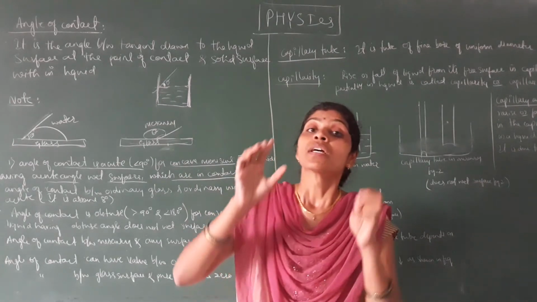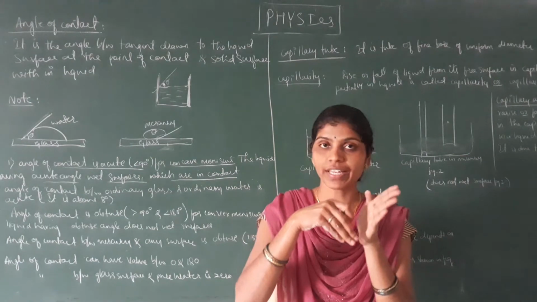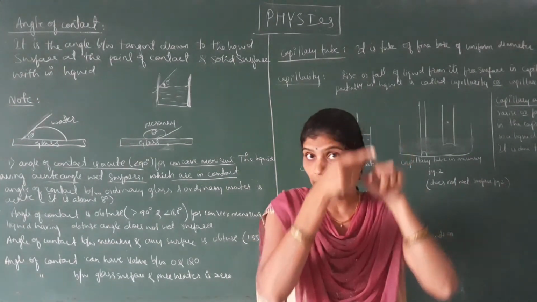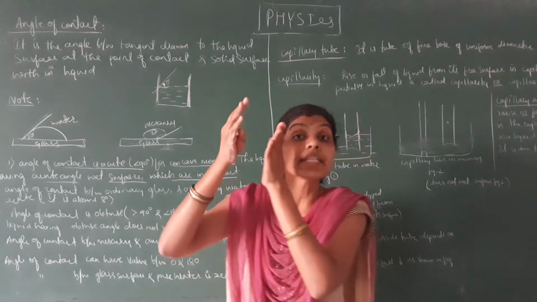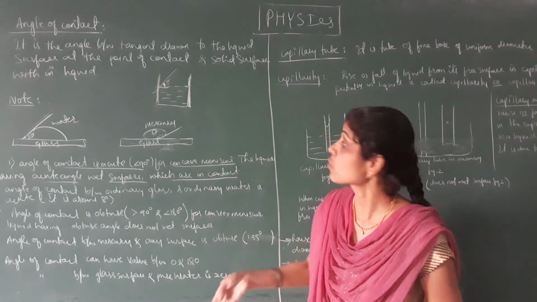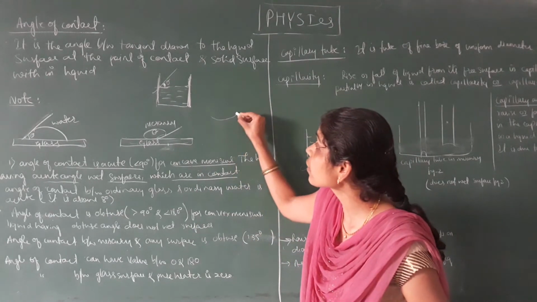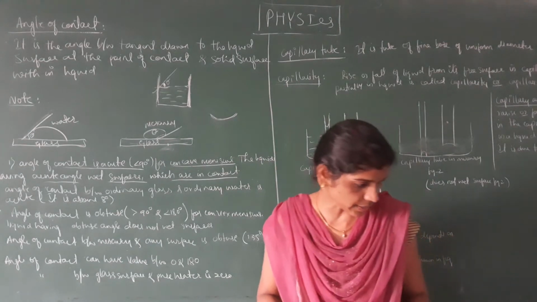Suppose the angle of contact between the solid surface and the liquid surface is less than 90 degree, then it forms a concave meniscus. This type of formation, we call it a concave meniscus.